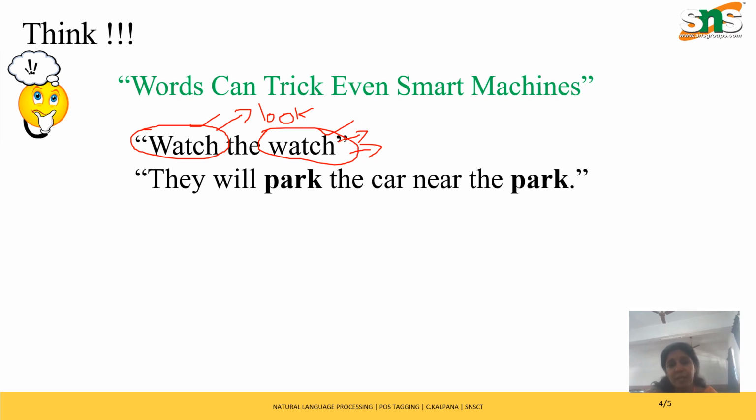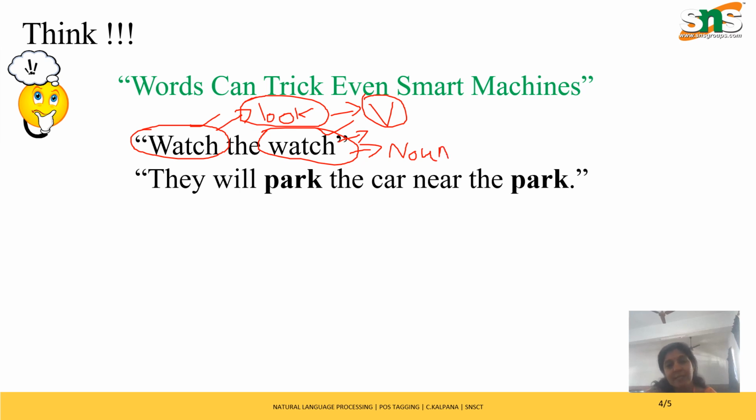But then what happens here is, this watch, as I told you, deals with look. Look is nothing but a verb here. Grammatically we say this first watch is a verb in the sentence. And the second watch is nothing but an object. So here I can say this is a noun.